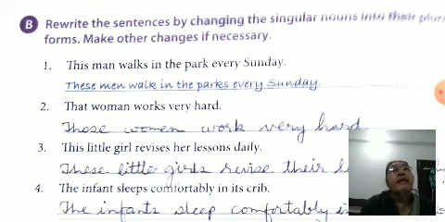Exercise 2. Rewrite the sentences by changing the singular nouns into their plural forms. Make other changes if necessary. This man walks in the park every Sunday. Here we have to convert this into plural: these. Then we convert man into its plural, men. These men walk. Do you know? With a plural subject we put the base form of the verb, walk.